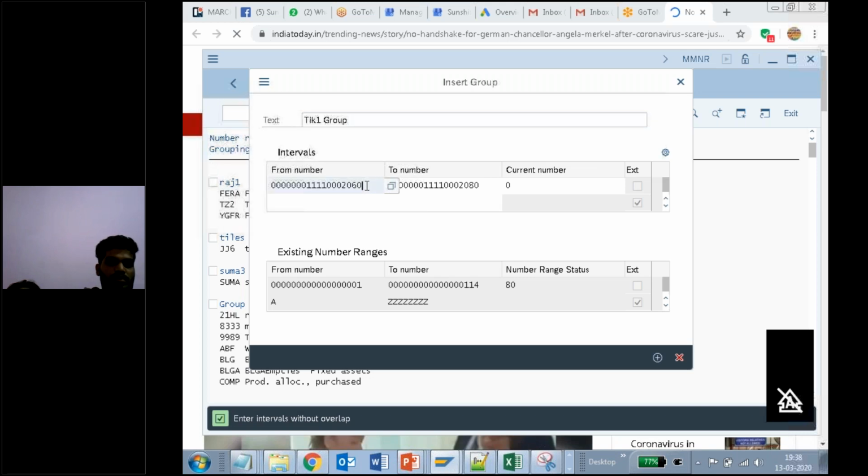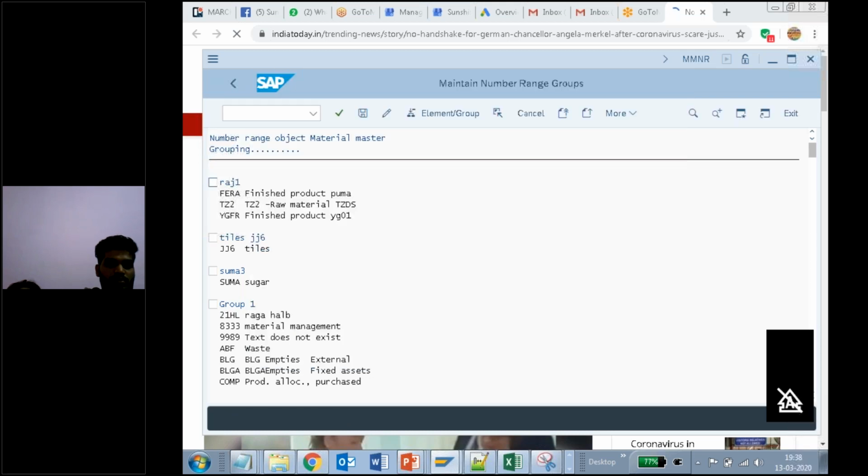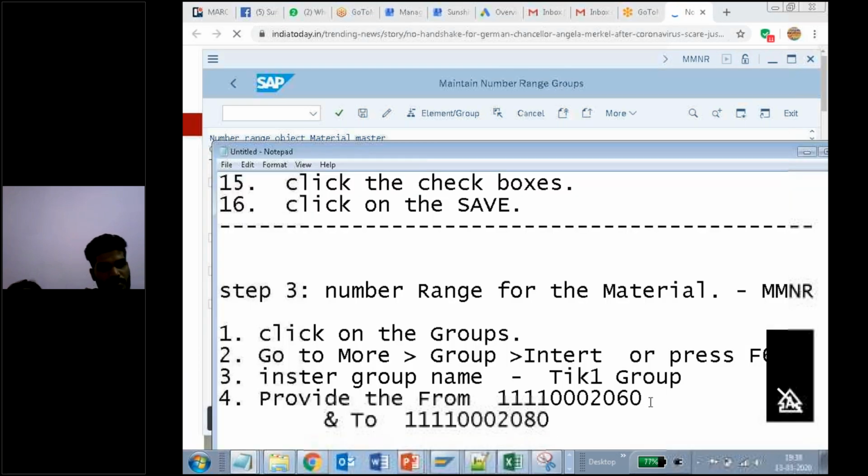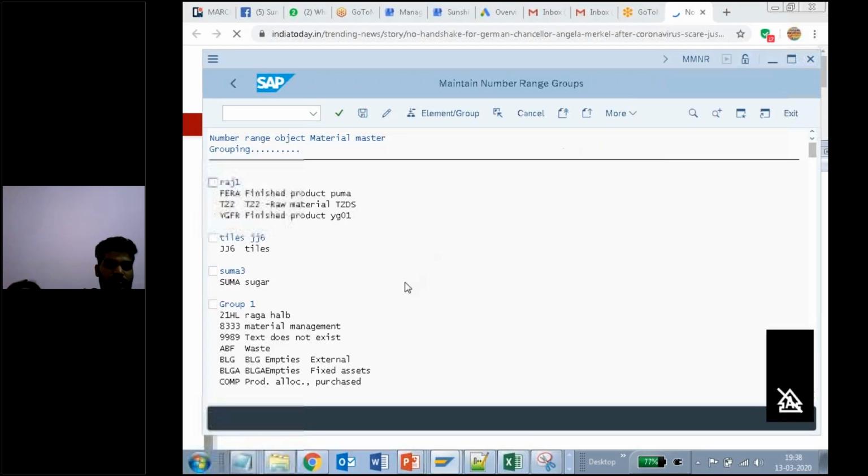So I'll make a small change here, 61, and press enter. It has been taken, right? So my number range starts not from 60, but from 61, and it ends at 80. Clear?